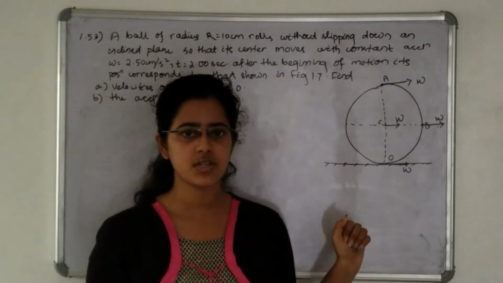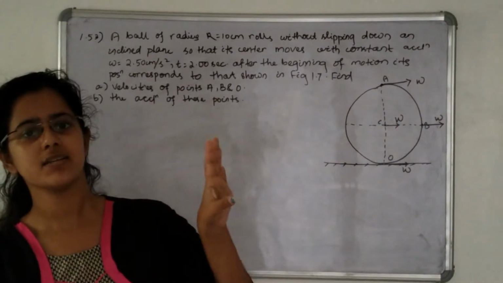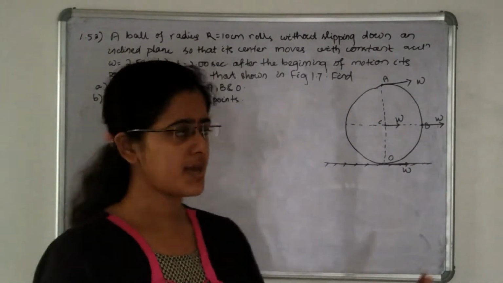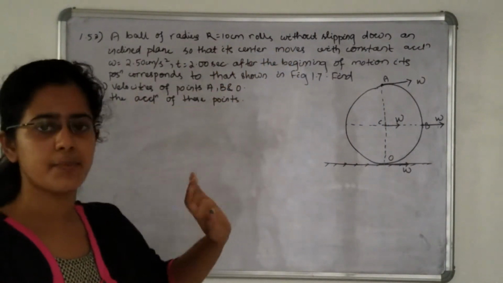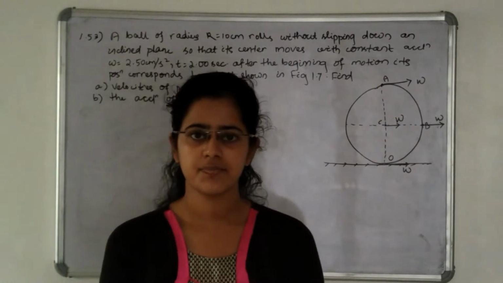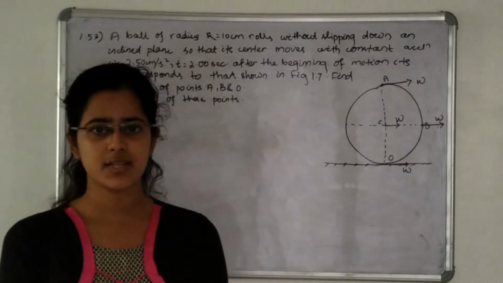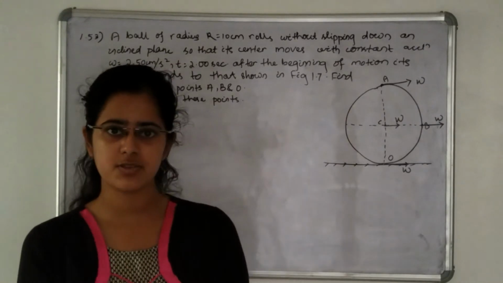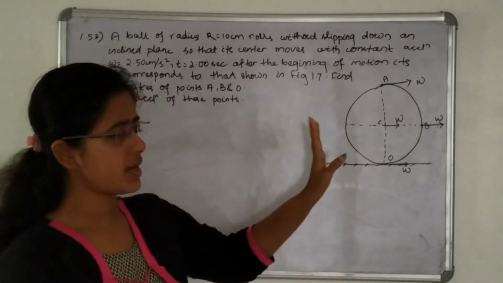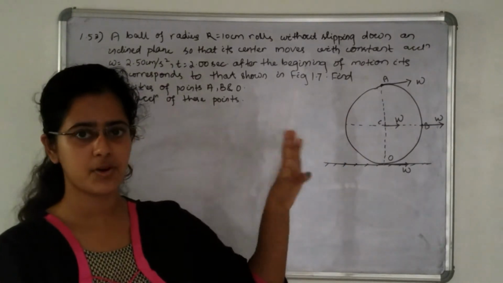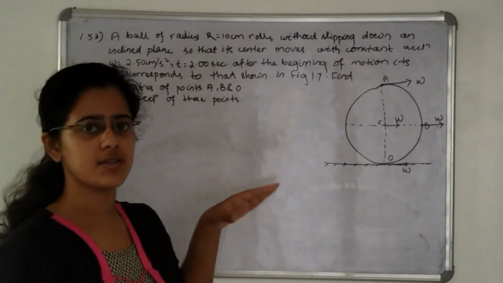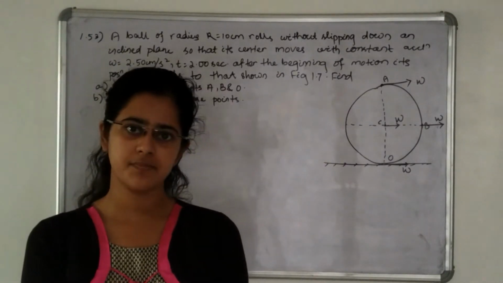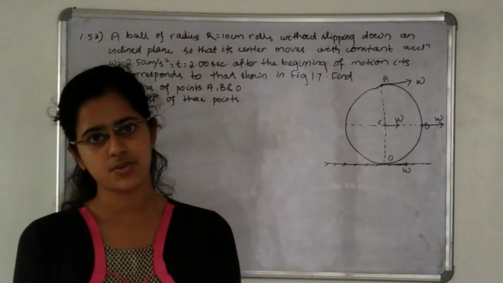In the previous question, if you see, it is given that it is moving with constant velocity. Same condition, rolling without slipping but with constant velocity. Constant velocity means acceleration is 0. The center of mass is moving in this direction with constant velocity, which means any arbitrary point on that wheel or body is also moving with the same constant velocity. That means the acceleration is 0.